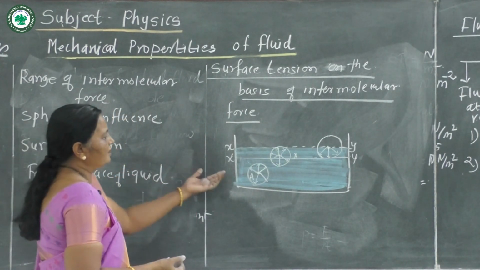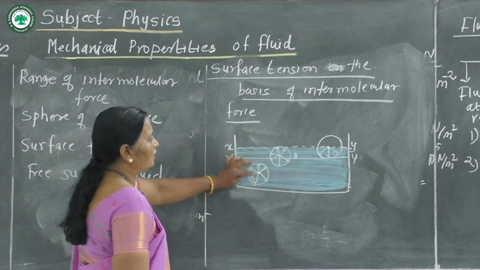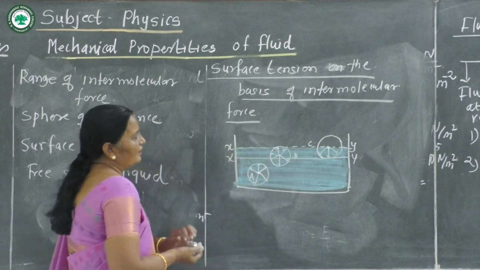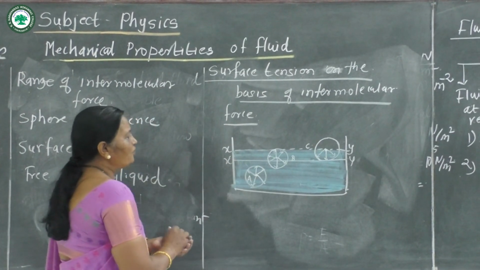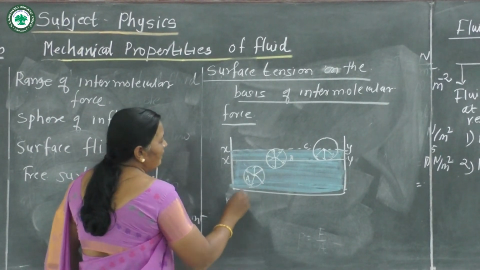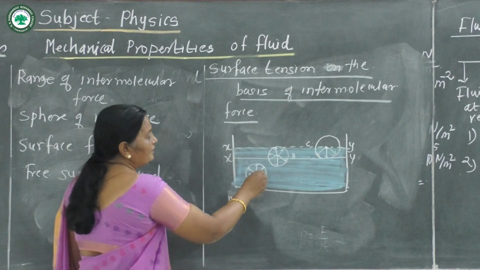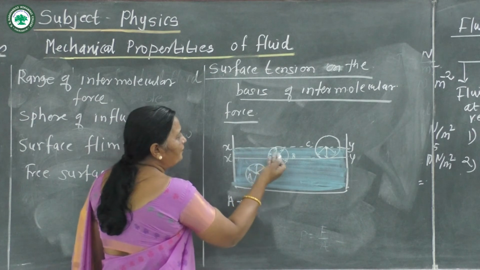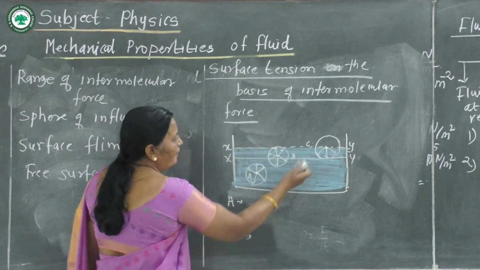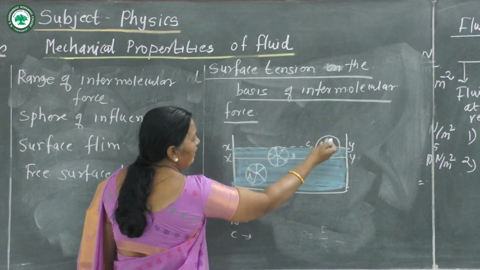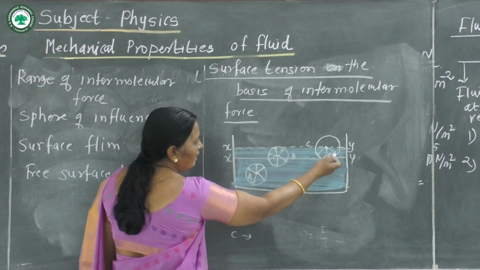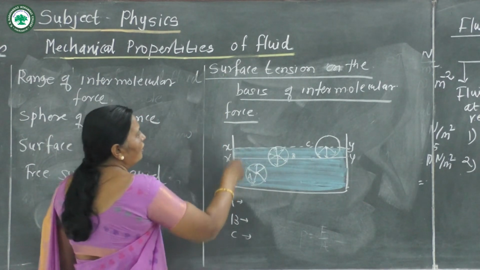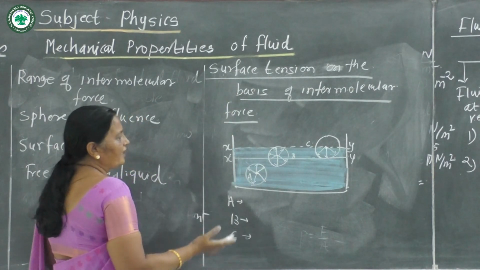Now see, consider the three molecules, molecule A, molecule B and molecule C in the container. This molecule A is well inside the liquid. Now molecule B is just below the free surface, and for molecule C, half part of the molecule is in the air, half part is in the liquid. Now we can see what the effect on surface tension is.